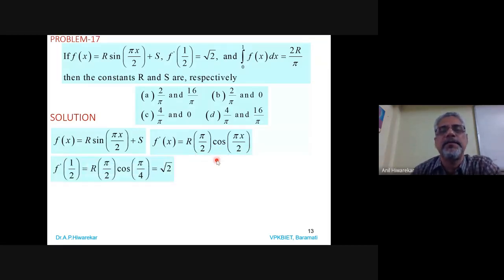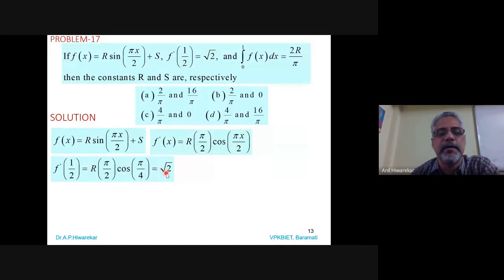Then find f dash of 1 by 2, means put x as 1 by 2. So it is r into pi by 2 cos of pi by 2 into x, where x is 1 by 2. That's why it is cos of pi by 4, and cos pi by 4 we know is 1 by root 2. But f dash of 1 by 2 is given as root 2.